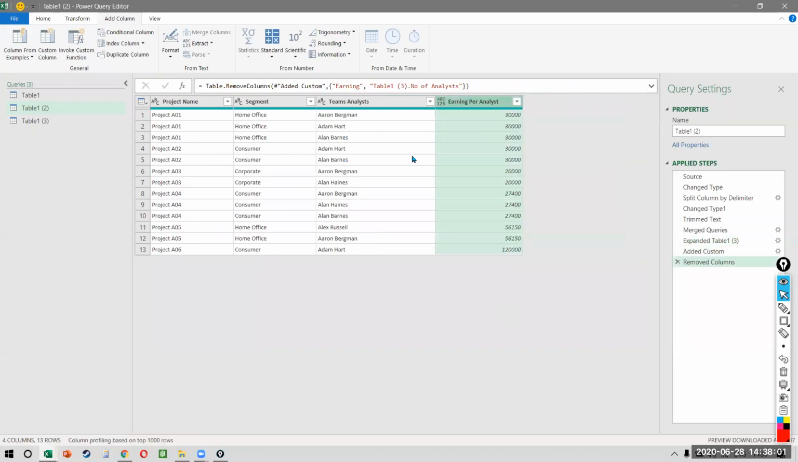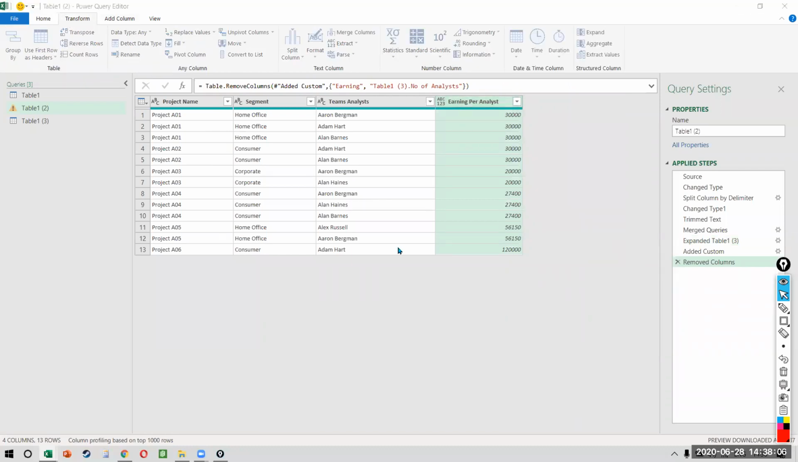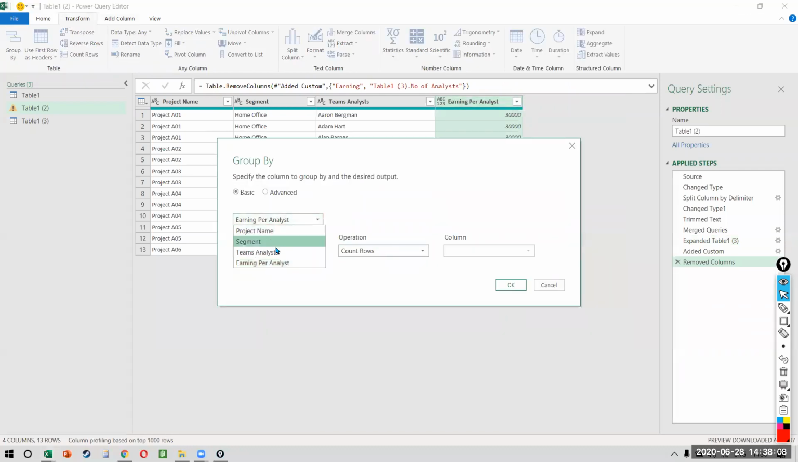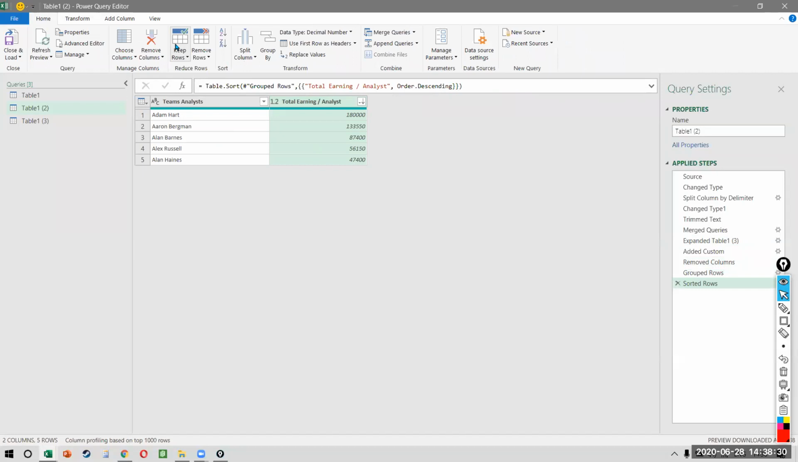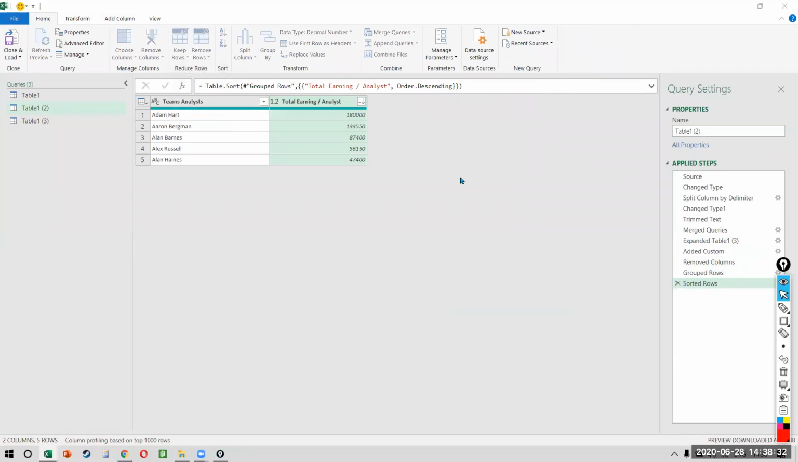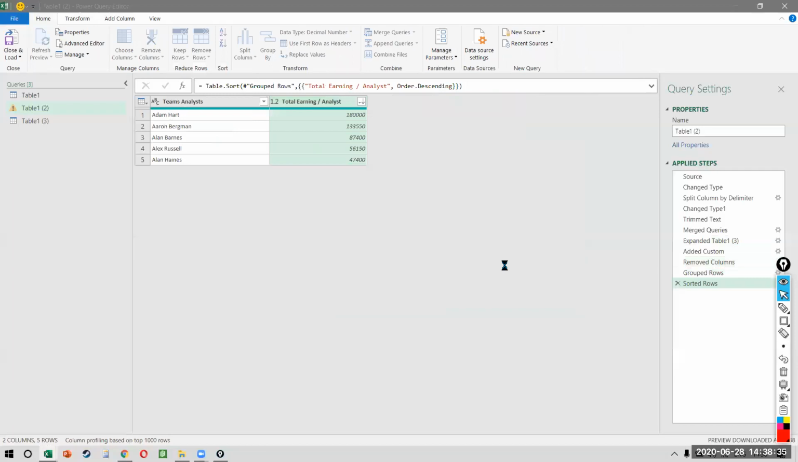Just to complete the example, once we have done this, now we want to group. So Transform, Group By, I want to group by the analyst name column. I want to call the new column total earning per analyst. This will be the sum of my earning per analyst. And you get the same result as earlier. Now you can sort it descending. You can click on Keep Rows, and say I want to keep the first 2 rows. So exactly the same output as earlier.